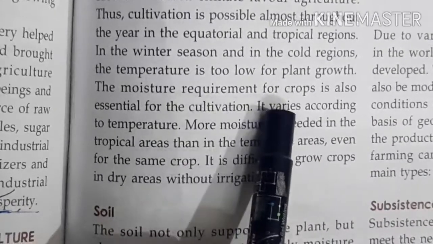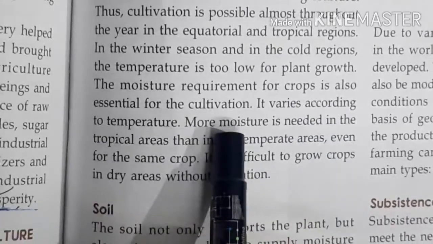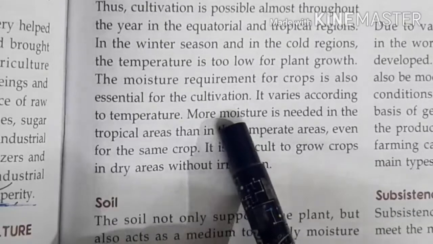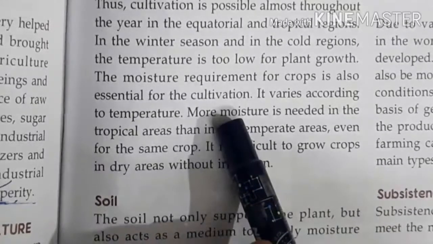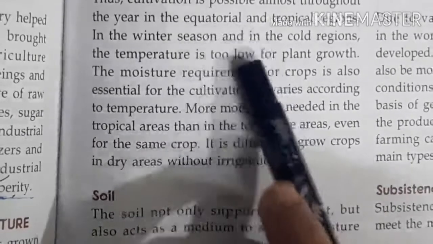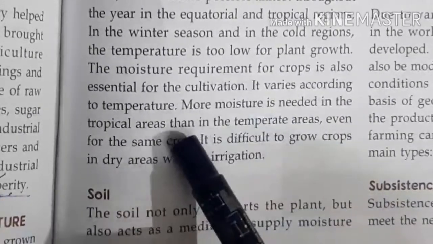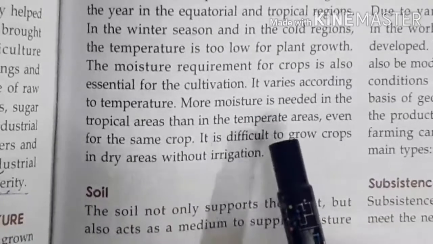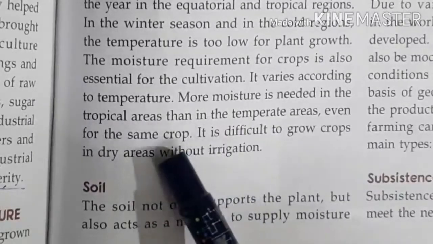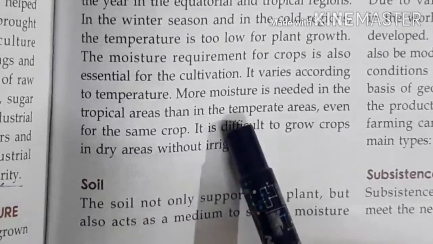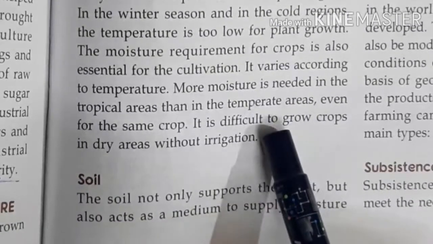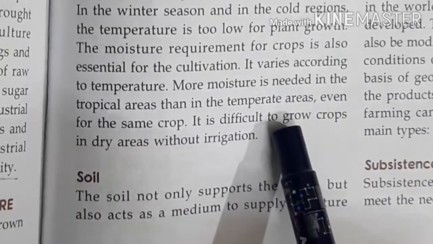The moisture requirement for crops is also essential for cultivation. और जब आप देखते होगे ठंड में जो आपके plants बहुत easily नहीं grow करते हैं, but it will grow in this hot climate. It varies according to temperature. Most moisture is needed in the tropical areas than in the temperate areas. Even for the same crops, means crop will be same, but most of the crops depend on the climate condition or temperature. Some need hot temperature, some need cold temperature.